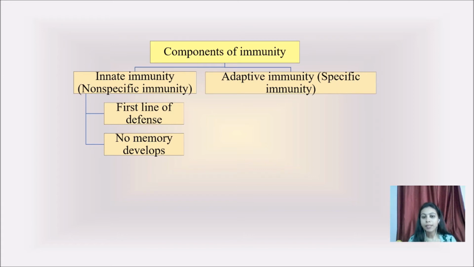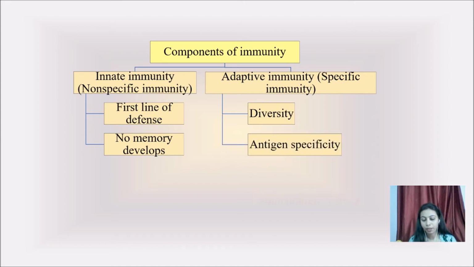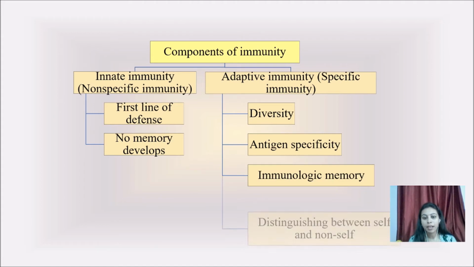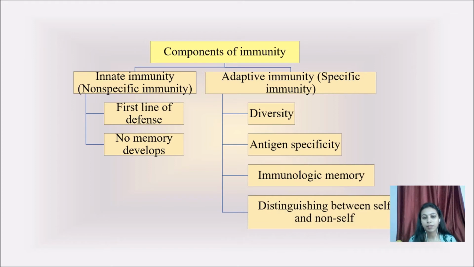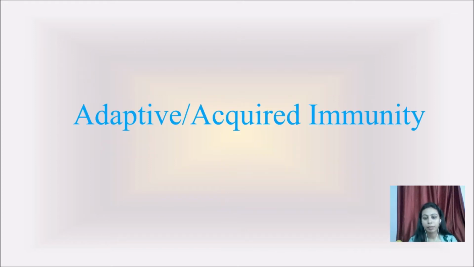Along with the specific nature of the adaptive immunity, it is diverse in nature. Specificity I have already mentioned, and the major advantage is that it develops an immunological response and has the ability to distinguish between self and non-self. Let us discuss the features of acquired and adaptive immunity one by one.